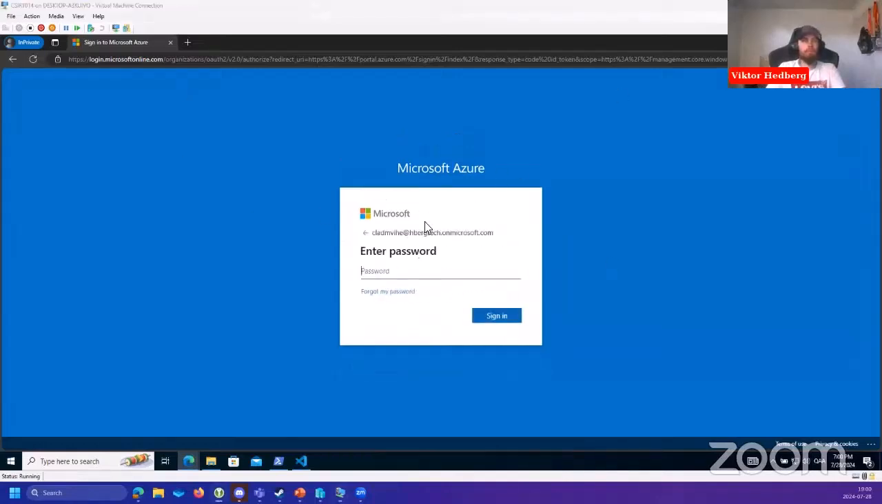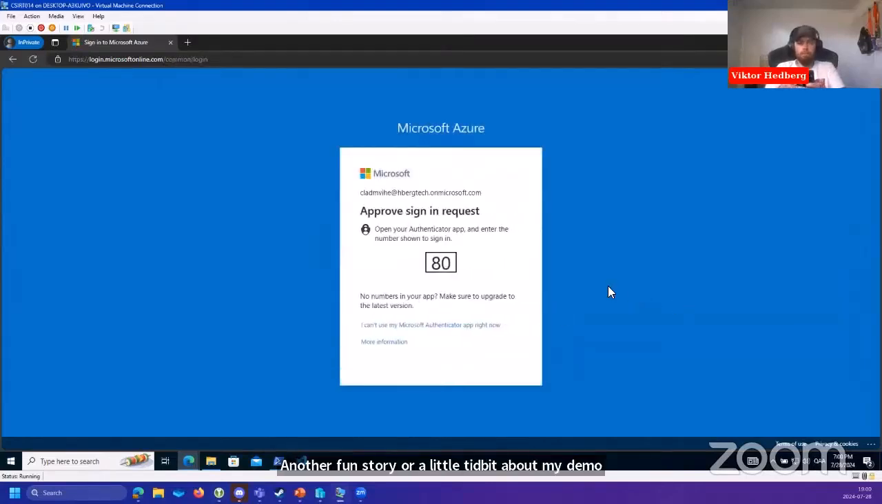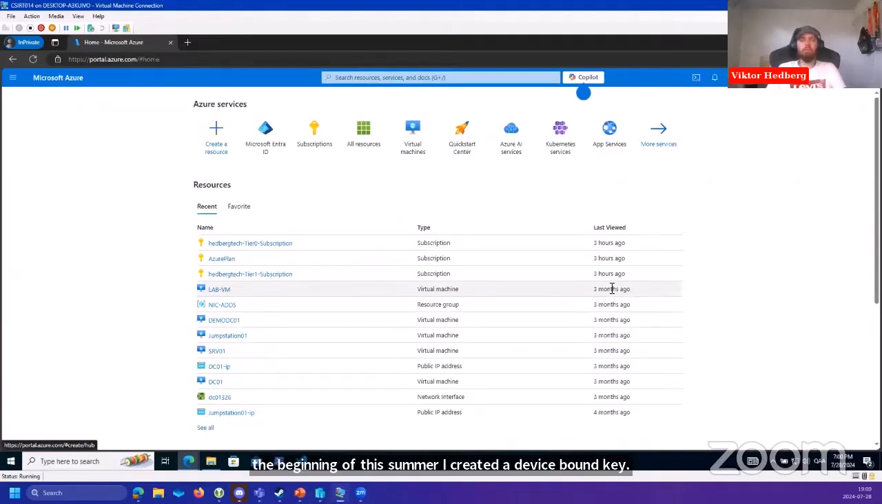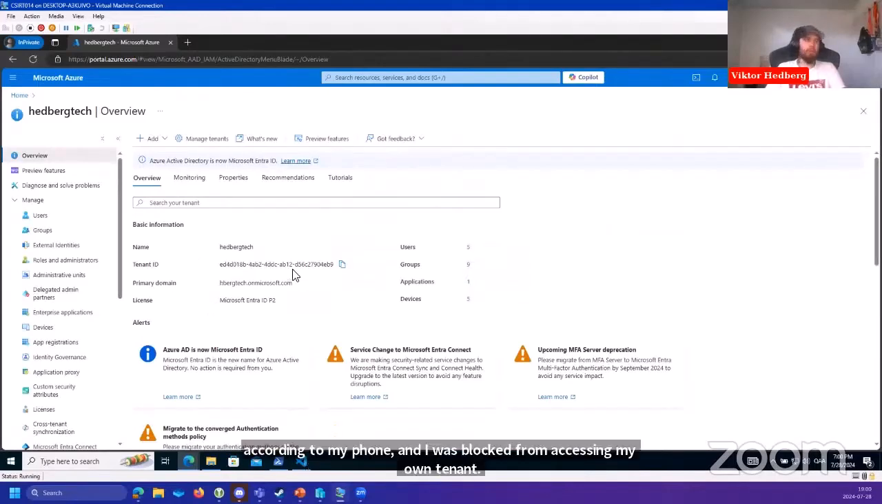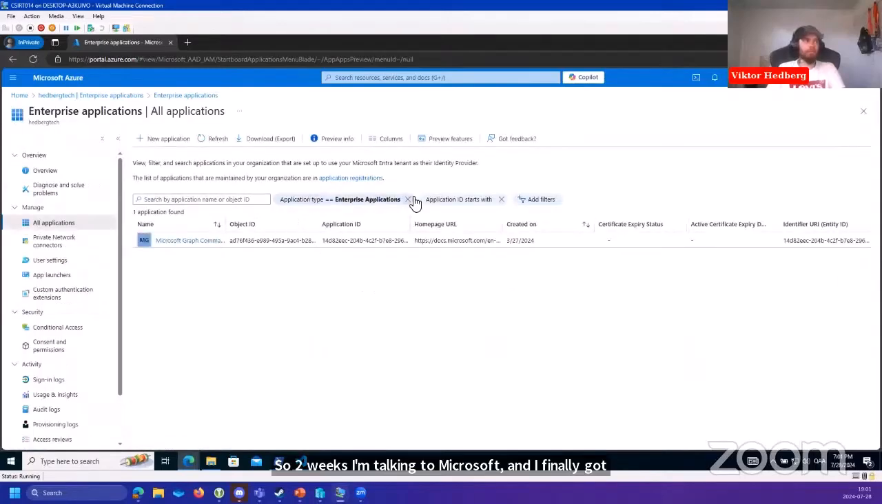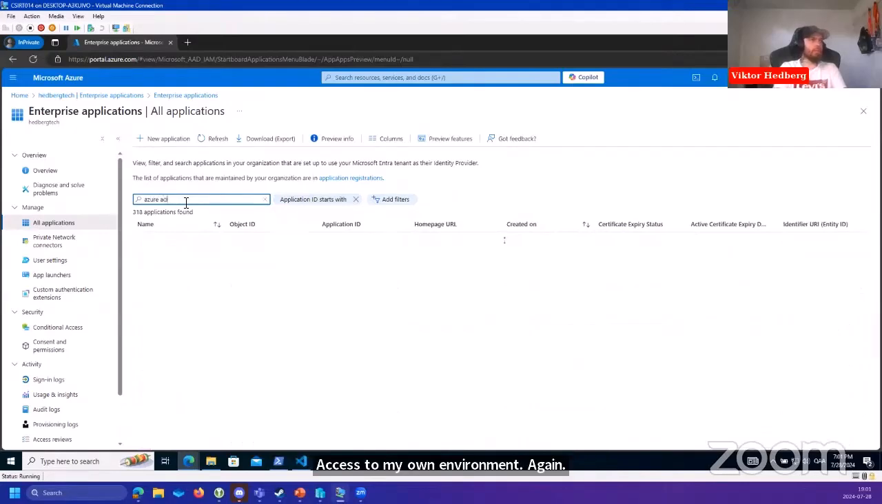Another fun story or a little tidbit about my demo environment is that I locked myself out of my own demo environment in the beginning of this summer. I created a device-bound passkey. That device-bound passkey did not exist on my phone, according to my phone, and I was blocked from accessing my own tenant. So 2 weeks of talking to Microsoft support, and I finally got access to my own environment again. It's always fun, unless it happens to yourself.